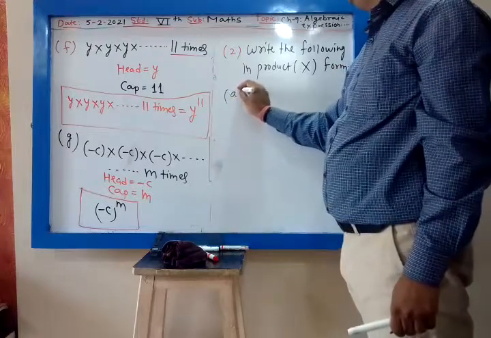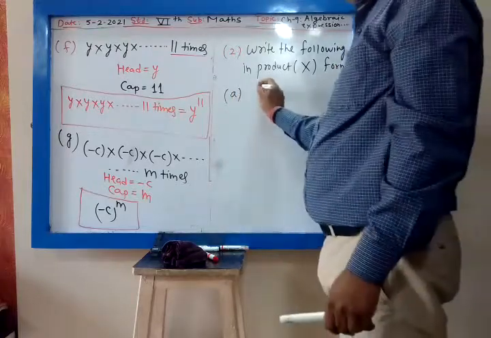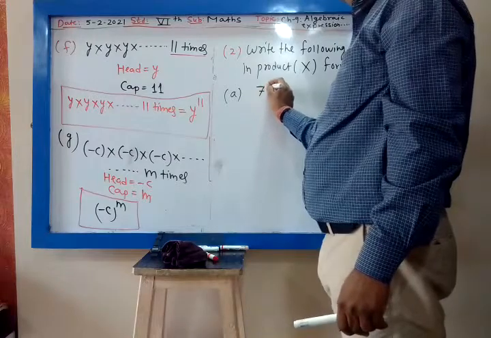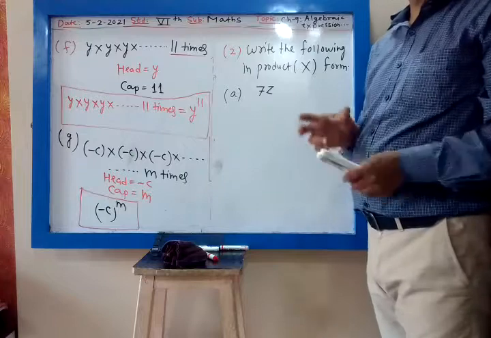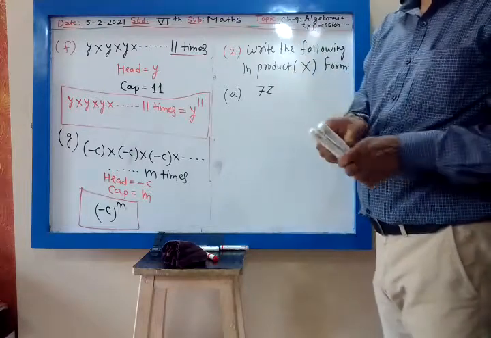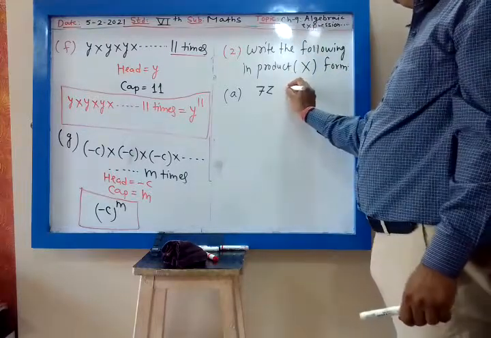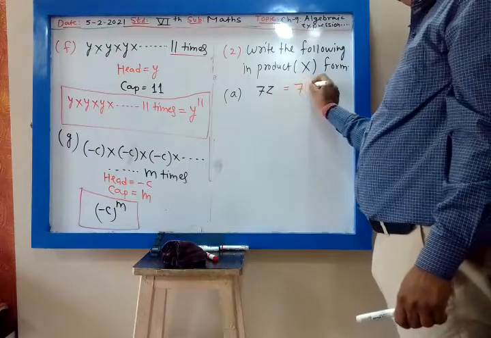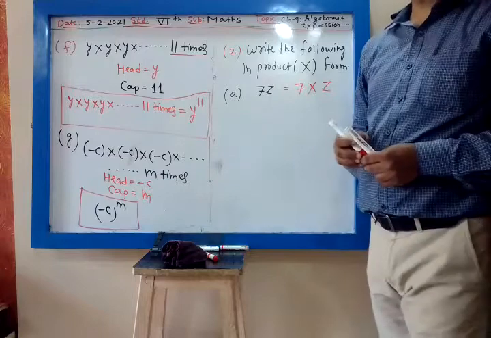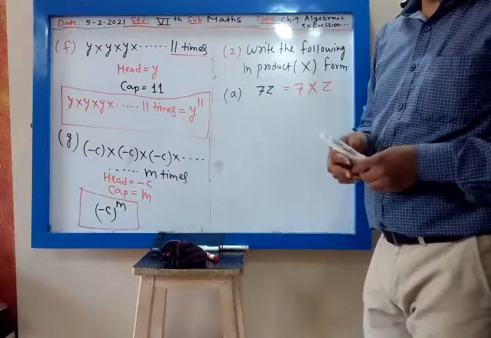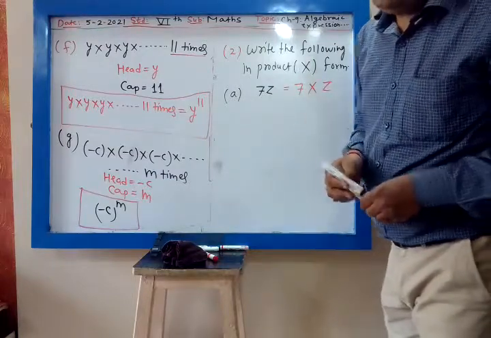First A, it is 7Z. What do you mean by 7Z? You have to write that in the product form. Very good. So that will be 7, then multiplication Z. So this is the product form. Product form means you have to write that in the multiplication form.